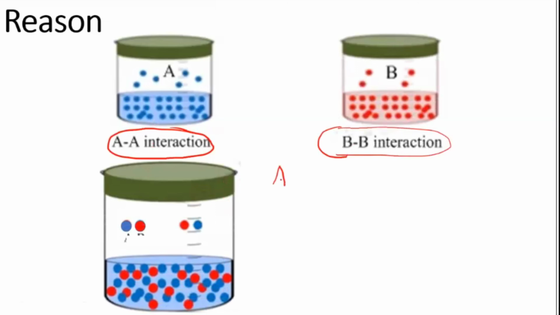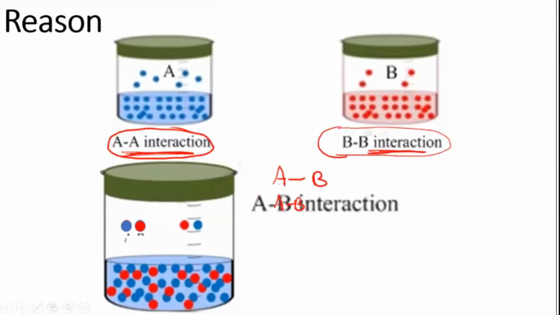A has come from one environment, B has come from another. If it's not an ideal condition, then when A and B are made to react, they may not like each other. Or A and B may have a strong bonding with one another. So two possibilities are there.